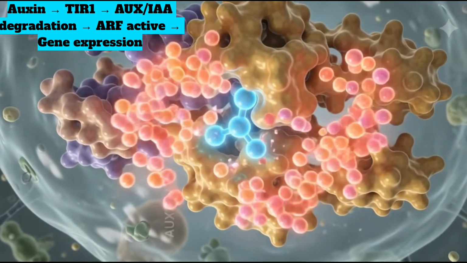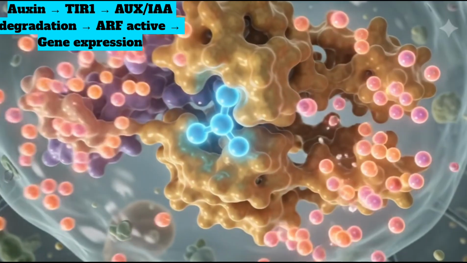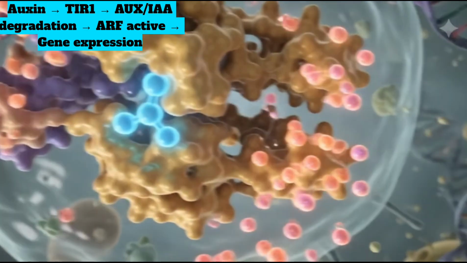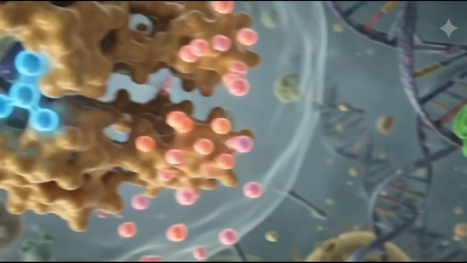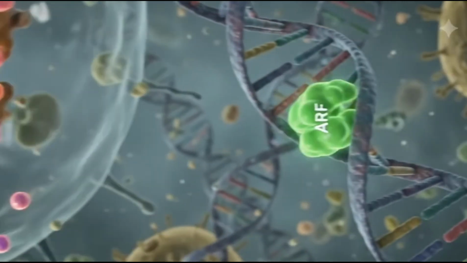Then proteasomal degradation happens. The ubiquitinated AUX/IAA protein is recognized by the 26S proteasome. The proteasome degrades AUX/IAA into simple peptides. Now the repressor is gone.